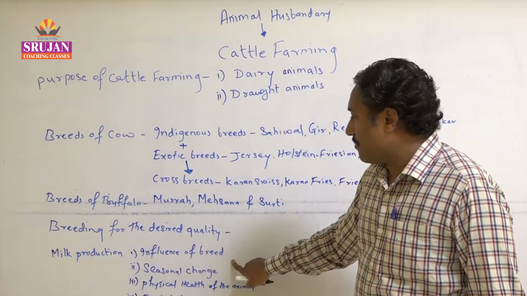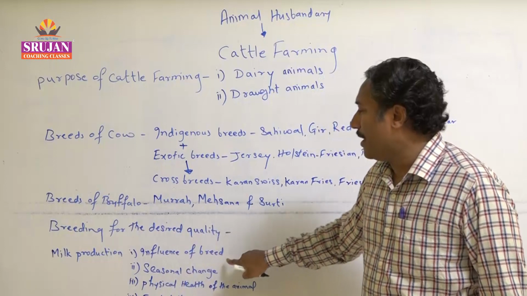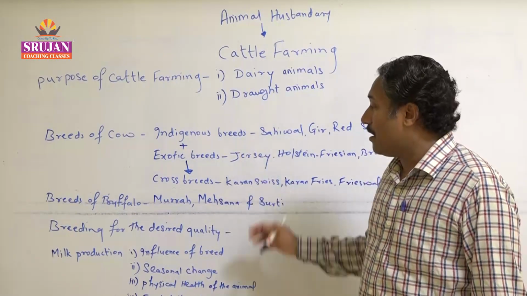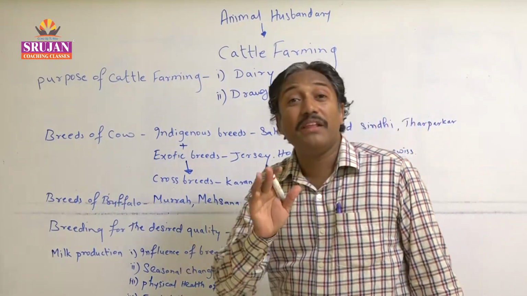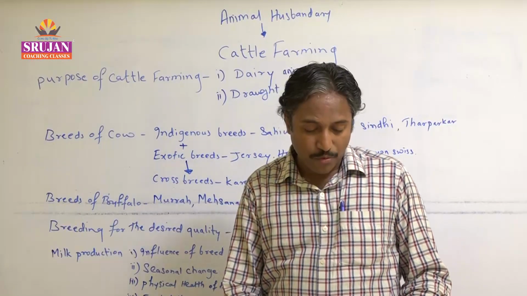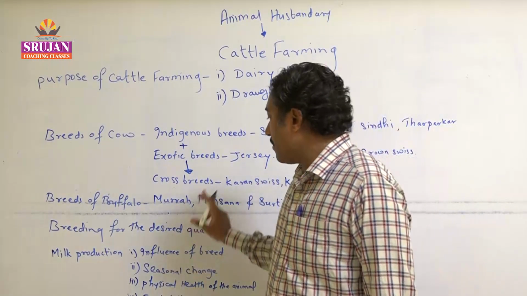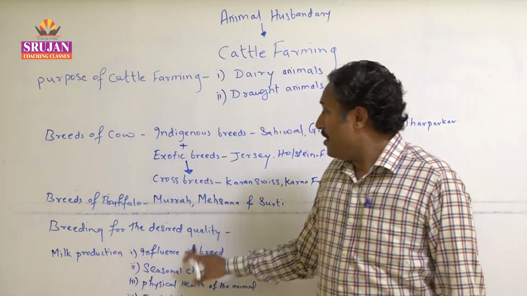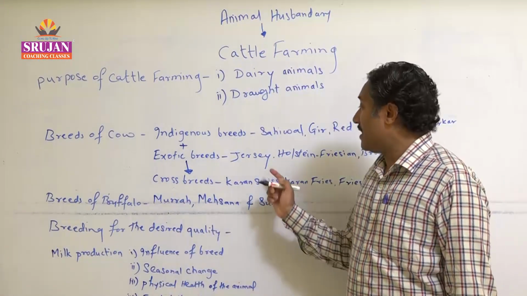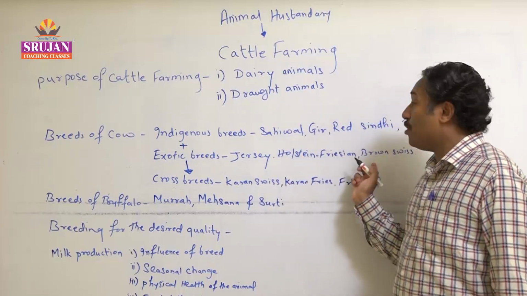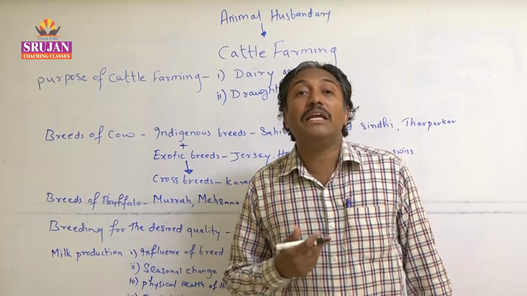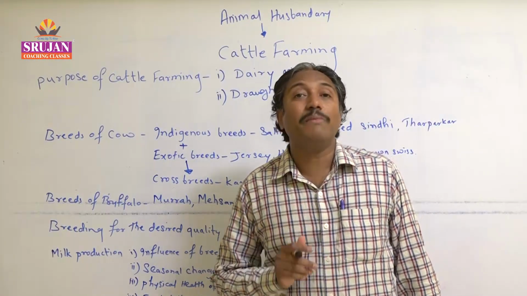Now milk production. The first point is the influence of breed. As we have seen earlier, the breed plays a vital role in milk production. The quality and quantity of the milk totally depend on the breed. अब जो क्वालिटी और क्वांटिटी होता है ये ब्रीड के ऊपर डिपेंड होता है. जैसे मैंने पहले ही बताया आपको, जर्सी है, होल्स्टेन फ्राइज है, ब्राउन स्विस है, their milk yielding capacity is more, that's why they are called milk animals.